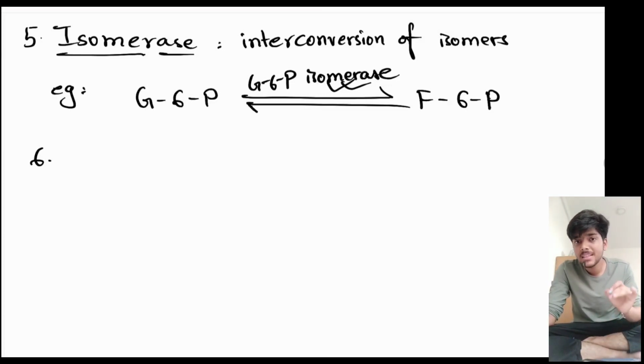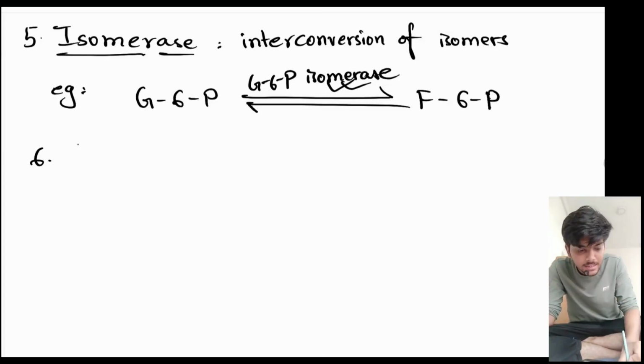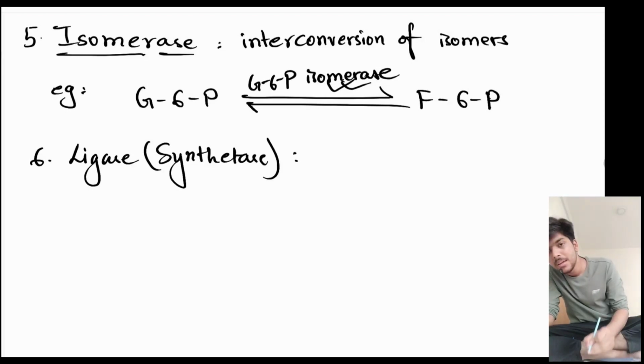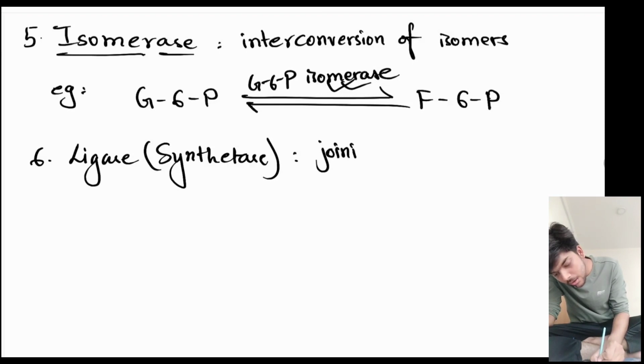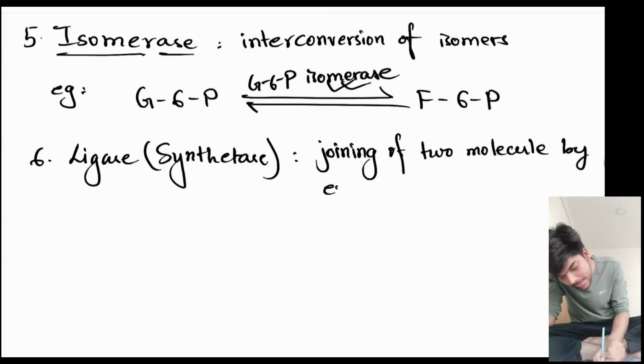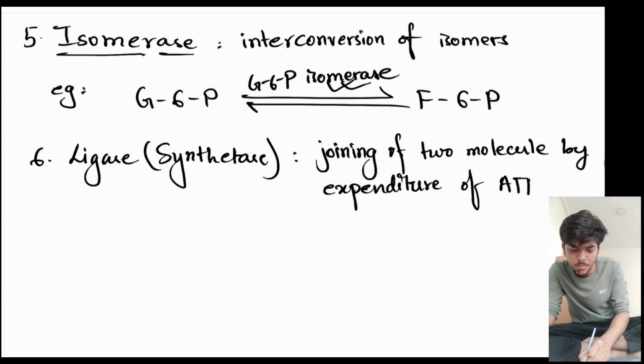Up next is the last category of enzyme, and that is ligase enzyme. This enzyme is also called synthetase. Ligase enzyme is responsible for catalyzing joining of two molecules by expenditure of ATP. Have you seen this somewhere?